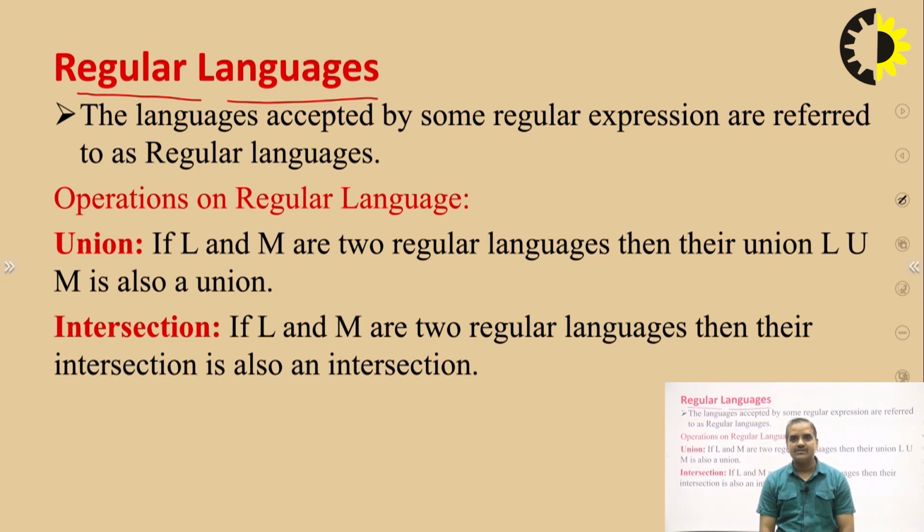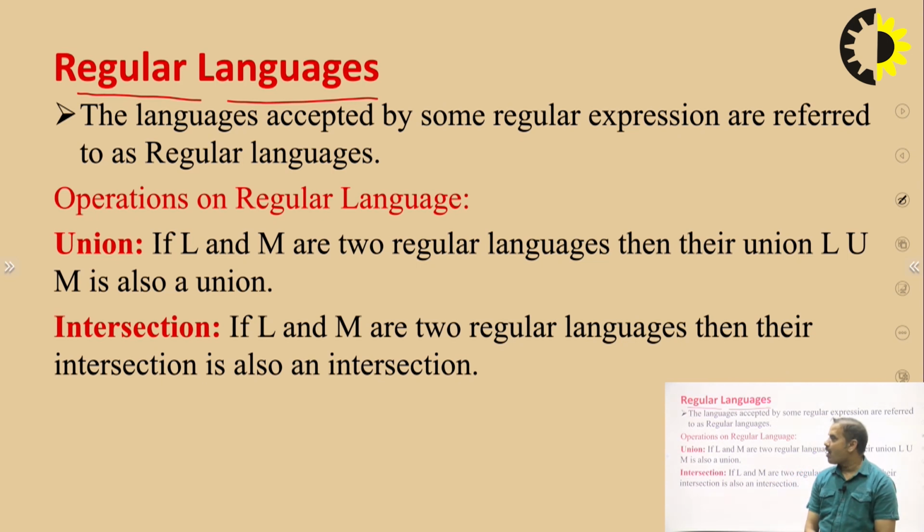This is the simplest and most effective machine used to process a language. The language accepted by some regular expression is referred to as a regular language. That means if we write the expression in the form of symbols, then the expression is called a regular language.